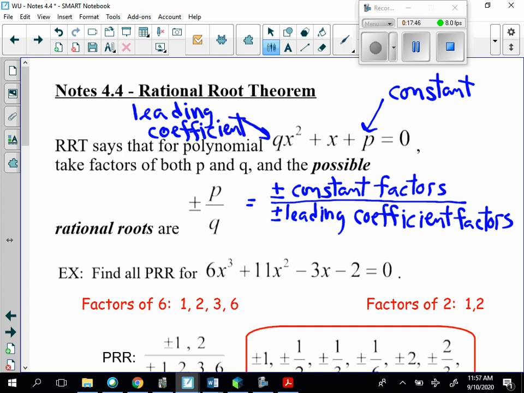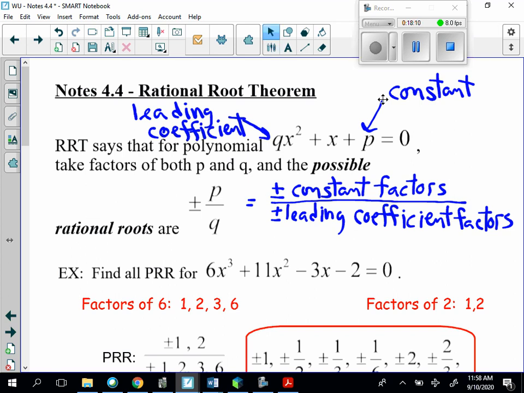So the rational root theorem says that all the possible rational roots are discovered by finding all the factors of the constant divided by all the factors of the leading coefficient. So we have to create that condition and expressly state all of the possible factors.